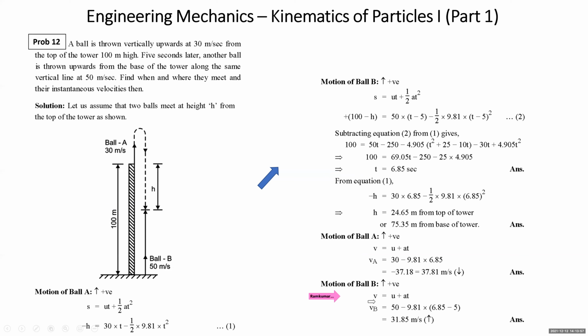When we talk about ball B, again the same equation, v is equal to u plus at. v is v B, initial velocity is 50 minus 9.81 into time. The time available to ball B is 5 seconds less than the time available to ball A. So the time of ball B is 6.85 minus 5, and that comes out to 31.85 meter per second.